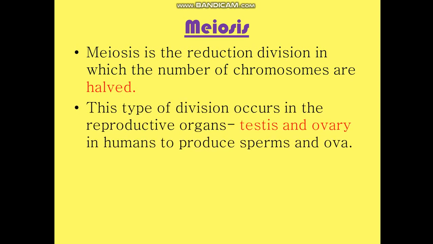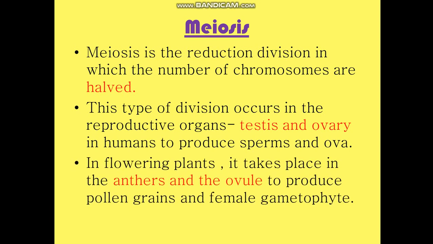This type of division occurs only in the reproductive organs. In humans, it will occur in the testis in males and the ovary in females, giving rise to sperms and ova respectively. If we talk about flowering plants, it will take place in anthers and the ovule to produce pollen grains